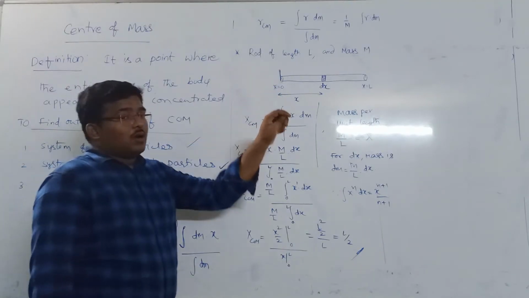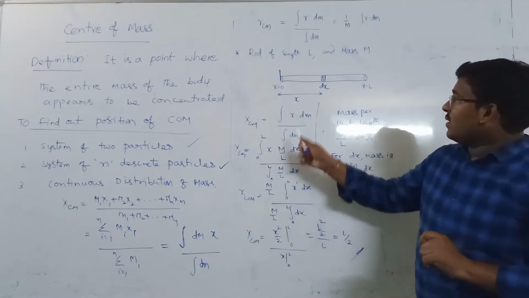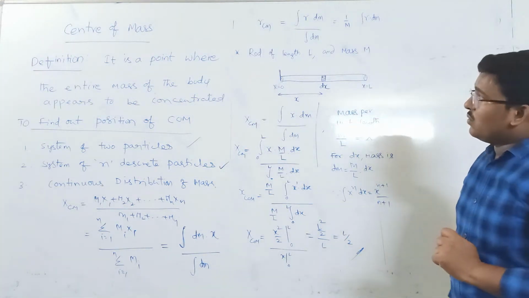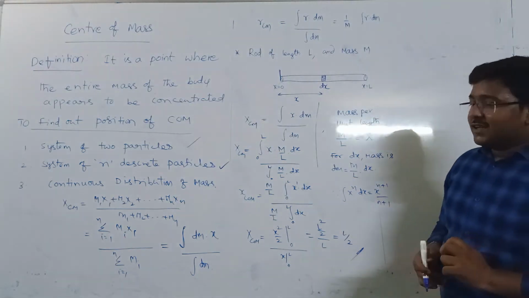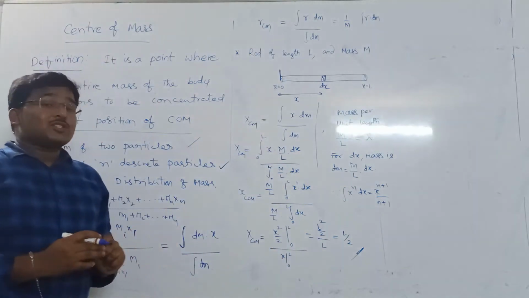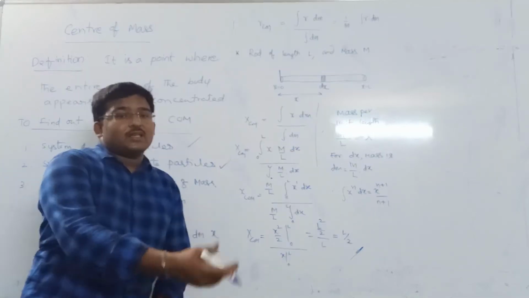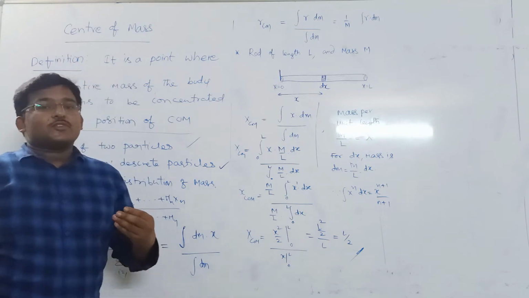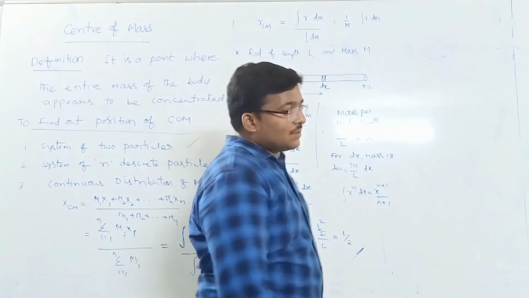So for a rod of uniformly distributed mass, the center of mass will be present at l by 2, means exactly at the midpoint. Now they might ask you to find out the center of mass of a rod where it is not uniformly distributed. The linear mass density may increase with respect to the x-axis. Now in that case, how to find out the center of mass?